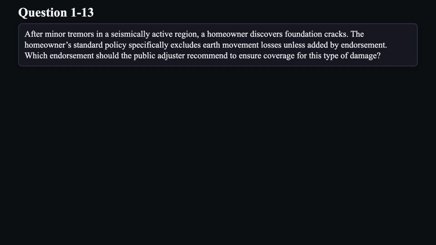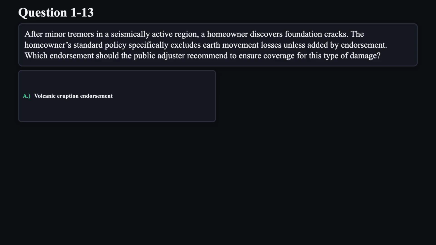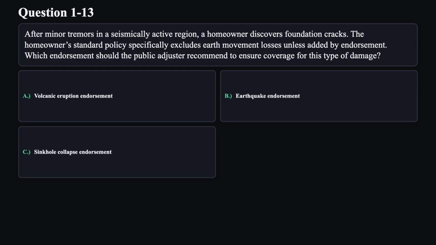Question 13. After minor tremors in a seismically active region, a homeowner discovers foundation cracks. The homeowner's standard policy specifically excludes earth movement losses unless added by endorsement. Which endorsement should the public adjuster recommend to ensure coverage for this type of damage? A. Volcanic eruption endorsement. B. Earthquake endorsement. C. Sinkhole collapse endorsement. D. Subsidence endorsement.